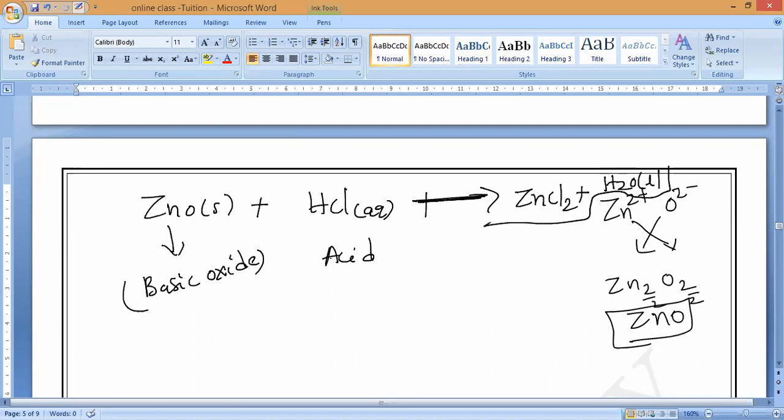Okay, so now balancing, you check it. Is it balanced? I think 2 HCl. Yes, that's all. Sir, zinc chloride is also aqueous only, no, sir? Zinc chloride is also aqueous state. Very good, you have to note it down. So in this case, ZnO is working as a basic oxide. Basic oxide plus acid will give you salt plus water.